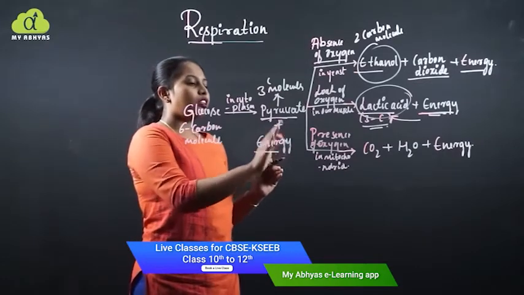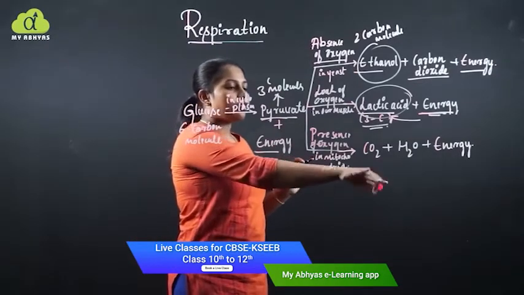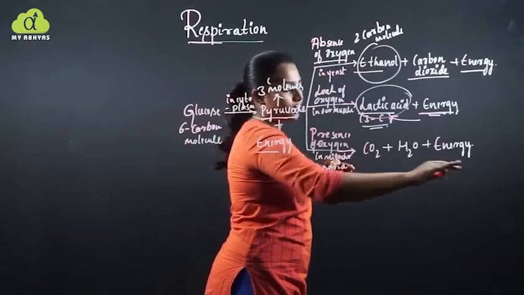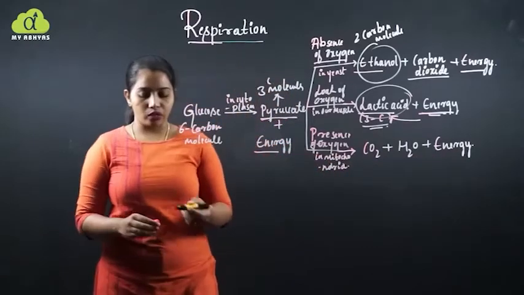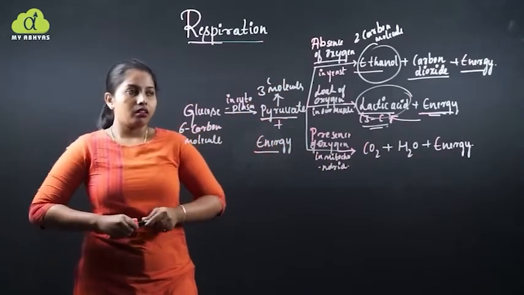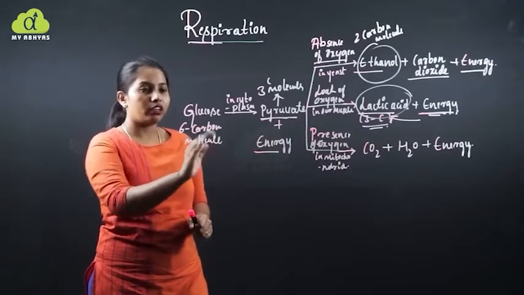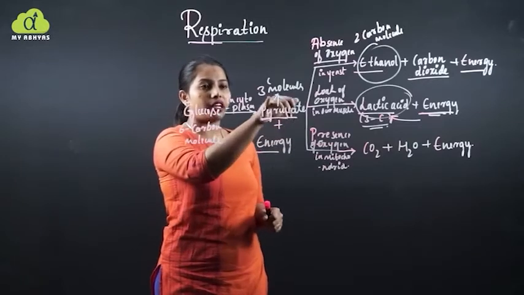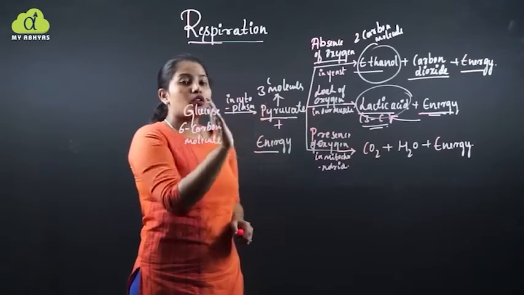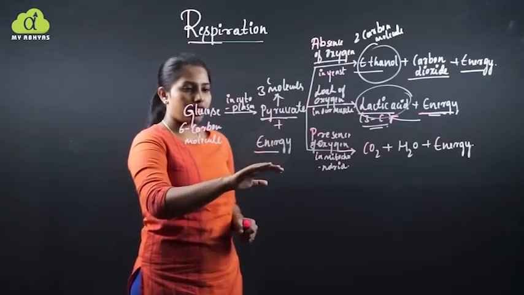This energy is utilized by the living cells. So first the glucose molecule, which contains 6 carbon atoms, is converted into pyruvate, which contains 3 carbon atoms. During this breakdown there is some release of energy.